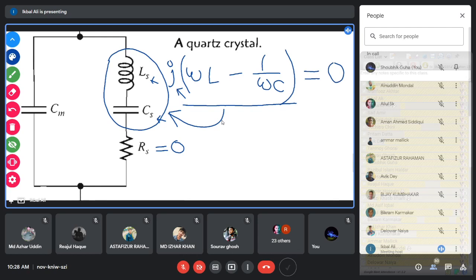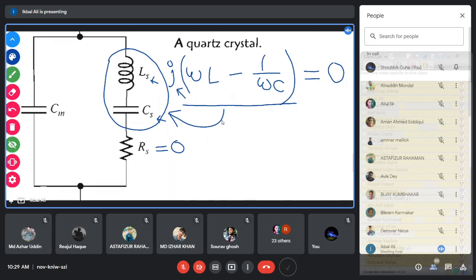If you don't make RS equal to 0, then the total impedance will be this plus R. To minimize the total impedance, the J part will become 0, and only the resistive part will be there. But we are omitting the resistance here, because we are assuming that RS equals 0.